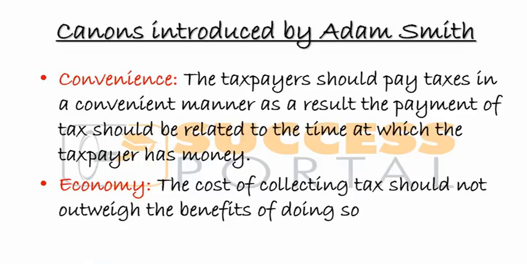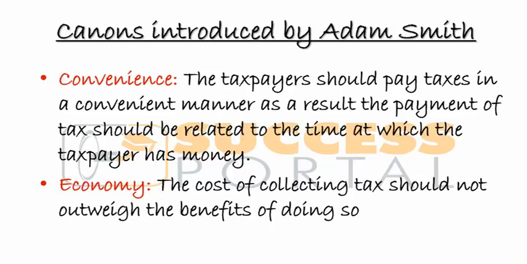And lastly, economy. The thing to do with economy is basically cost benefit analysis, right? So we're saying that the cost of collecting the taxes should not outweigh the benefit of doing so. We know the benefits of taxes, for example, running the government. But this system of collecting will actually incur some cost.